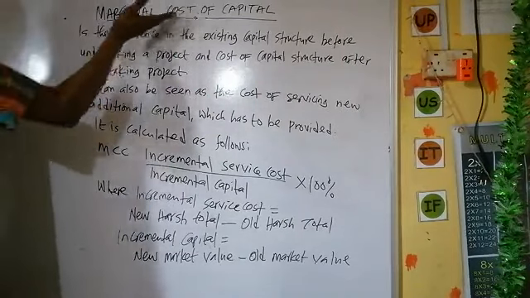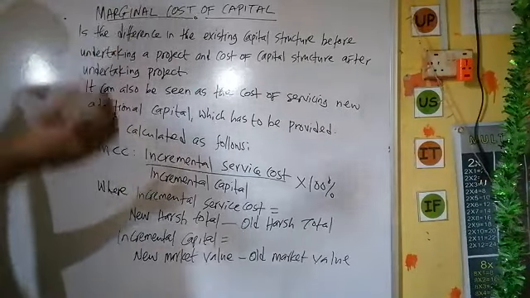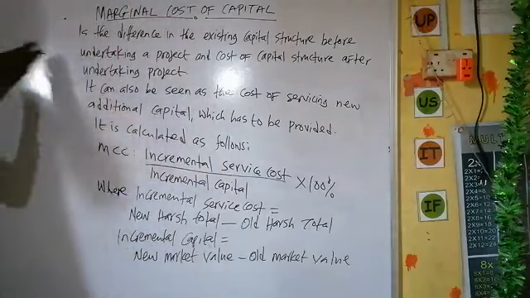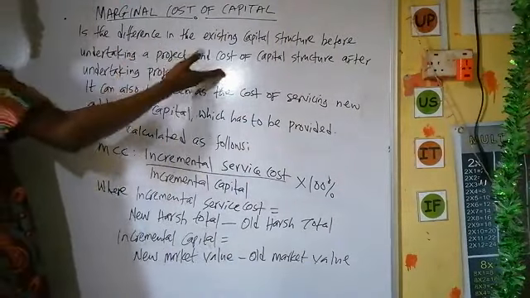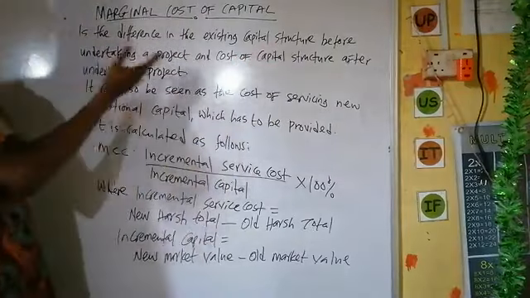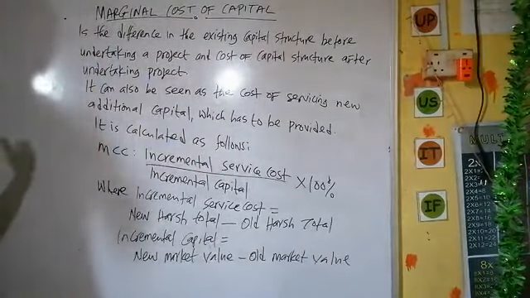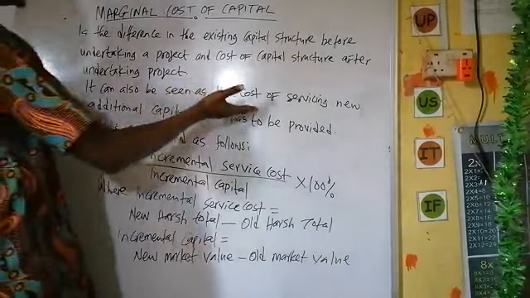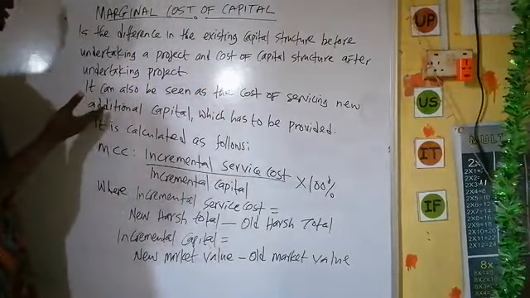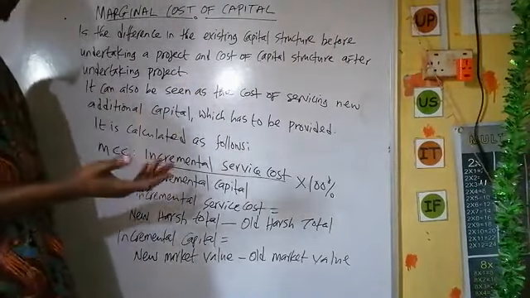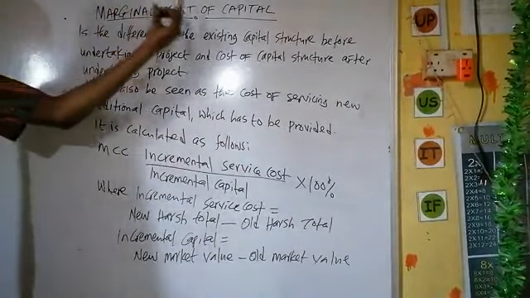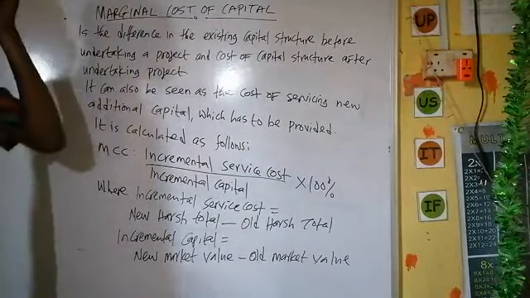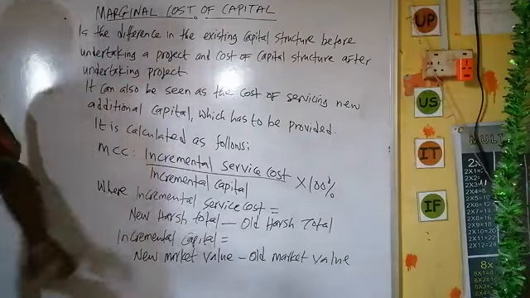So how do we now calculate the cost of that additional capital? You have said it is the difference between the existing capital structure before undertaking a project and the cost of capital structure after undertaking the project. It can also be seen as the cost of servicing the new additional capital which has to be provided. What is the cost attached to it? As simple as that.